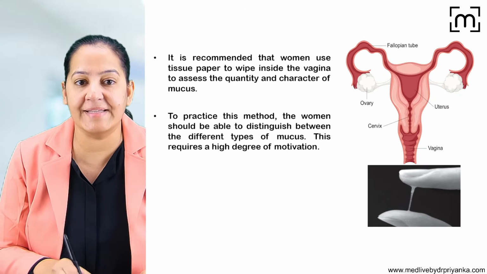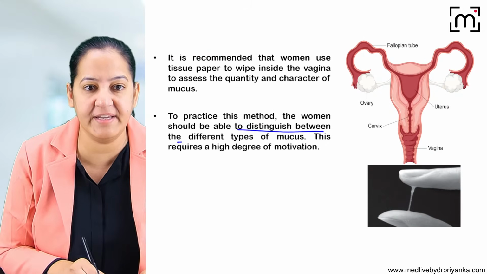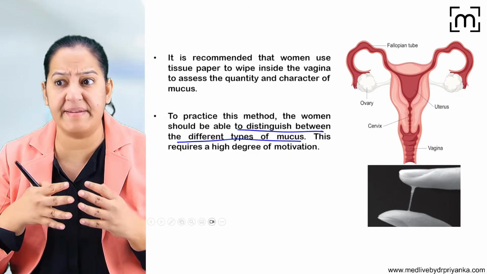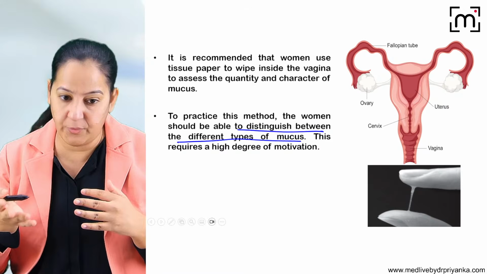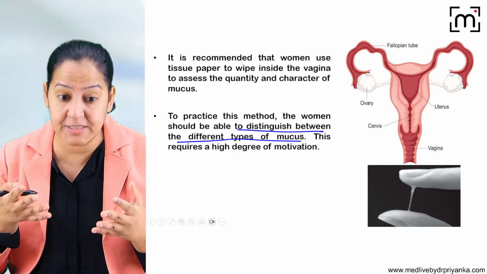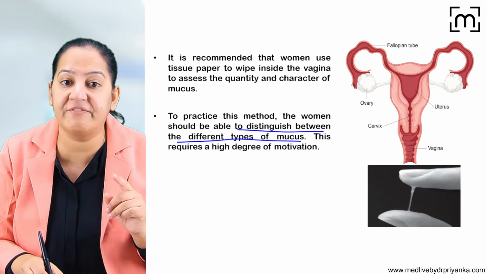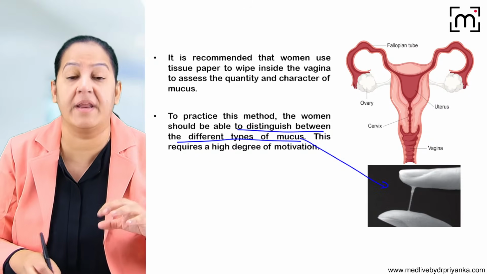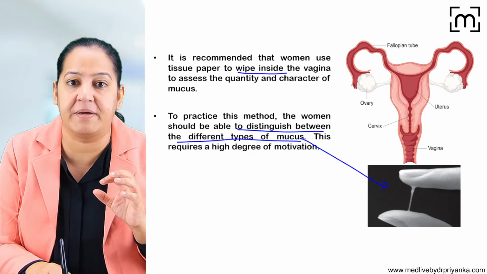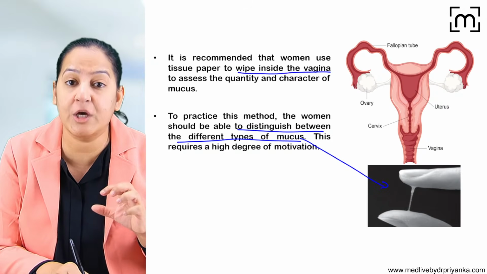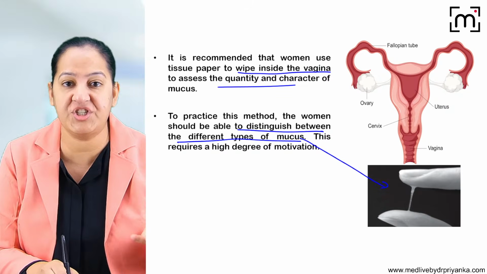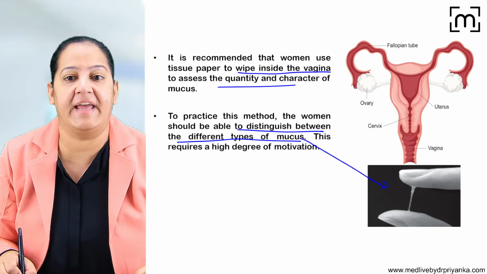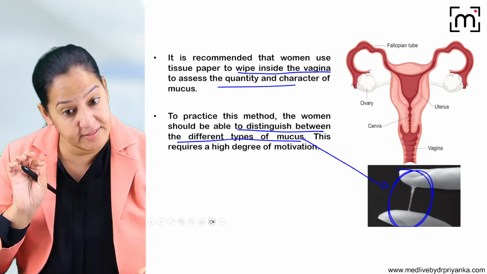The female partner has to distinguish the various types of mucus. So being a doctor, if a couple is coming to you and they want a natural method of contraception, you can explain this method also, and you have to show the images to the female partner so that she can understand the various types of mucus, the various types of consistency of the cervical secretion, and she should be willing to wipe inside the vagina daily to see the quantity and character of the mucus. Then only she can distinguish the various types, and then only she would come to know that the day when she is having a slippery mucus, the day she is ovulating.